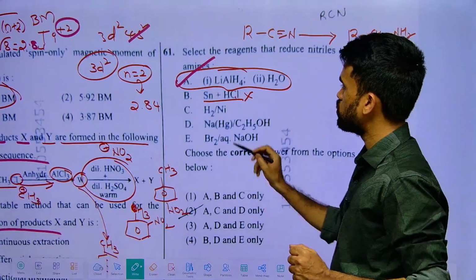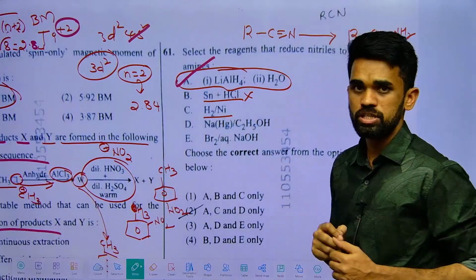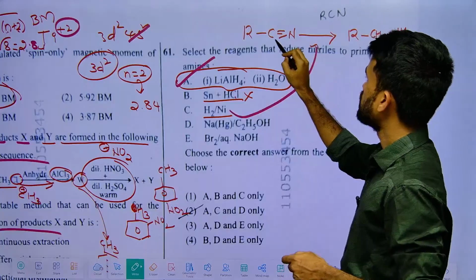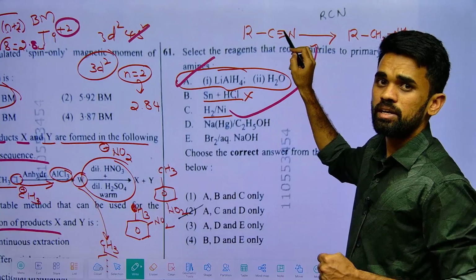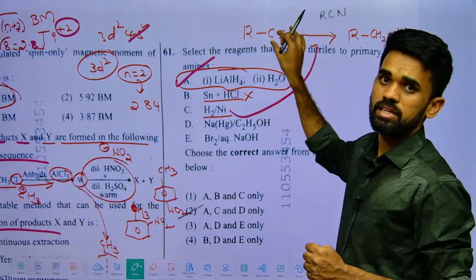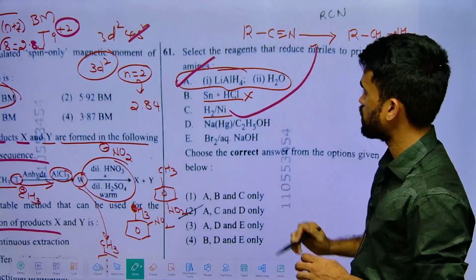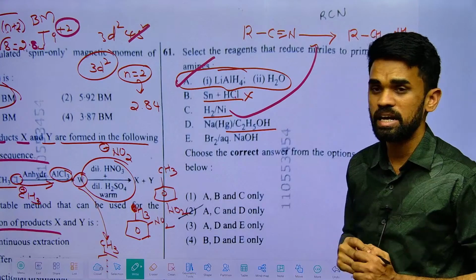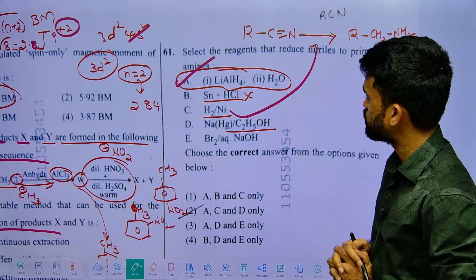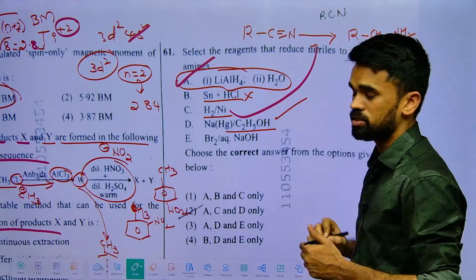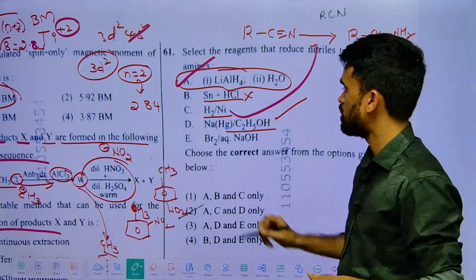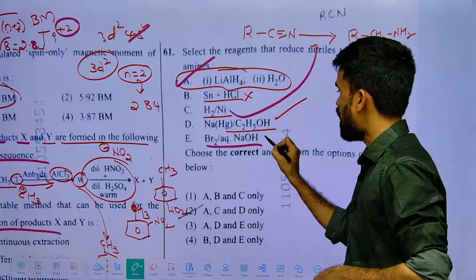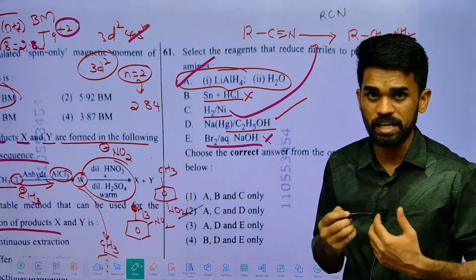And you can also use catalytic hydrogenation, nickel with H2. Yes, catalytic hydrogenation also extensively reduces the given nitriles to amines. And the next, this is called the Mendius reaction. What is this? Na/Hg with C2H5OH is called the Mendius reaction. That is also suitable here. Bromine in aqueous NaOH, what is this? Hoffmann bromamide degradation method.